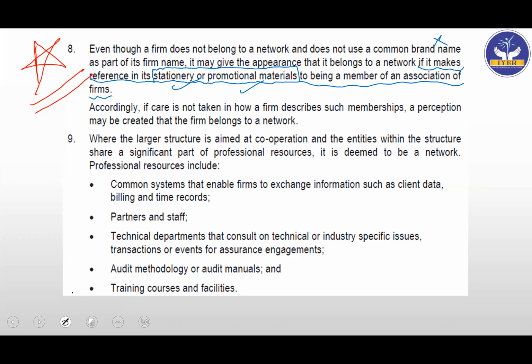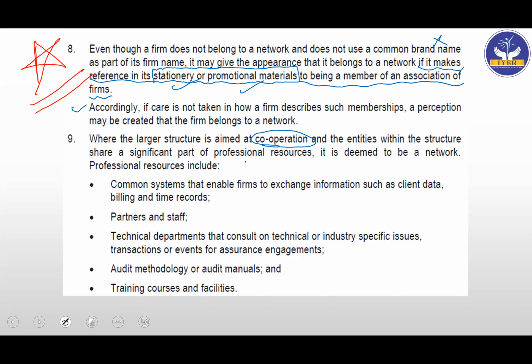Next, where the larger structure is aimed. I'm sorry, I think I missed this line. Yeah. Accordingly, if care is not taken in how a firm describes such membership, a perception may be created that the firm belongs to a network. Okay, done. Where the larger structure is aimed at cooperation. Again, our favorite word, cooperation. And the entities within the structure share a significant part of professional resources, it is deemed to be a network.